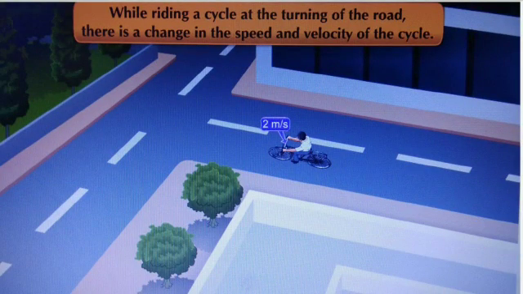Now observe the picture. Sachin wants to take a turn on the road, so he wants to decrease his speed. While riding a cycle at the turning of the road, there is a change in the speed and velocity of the cycle.